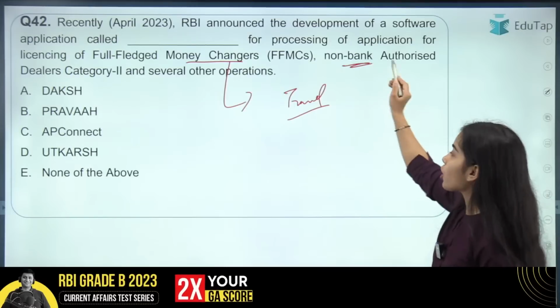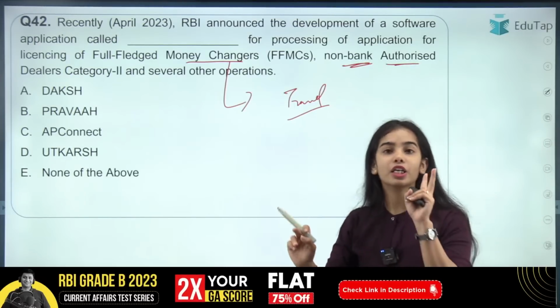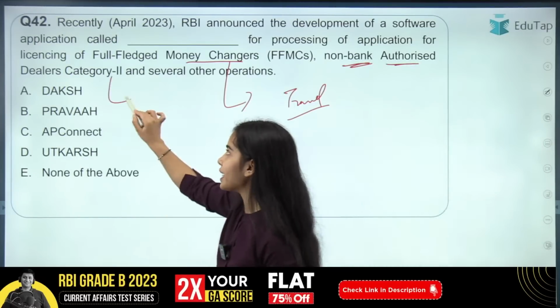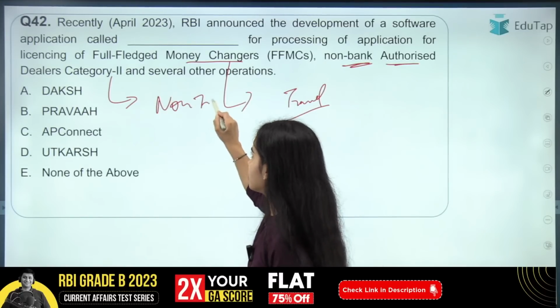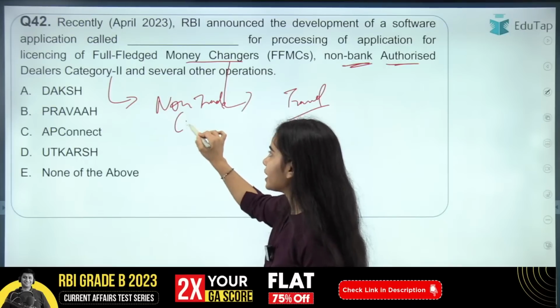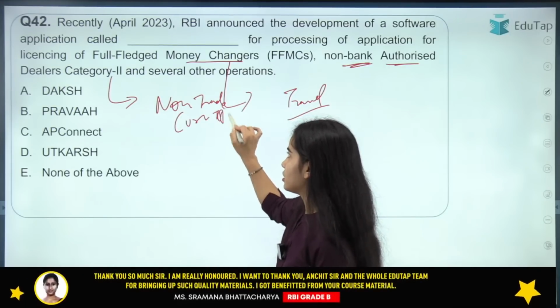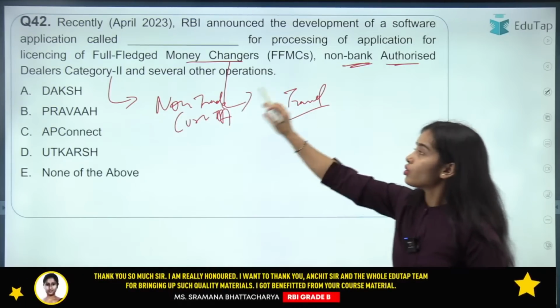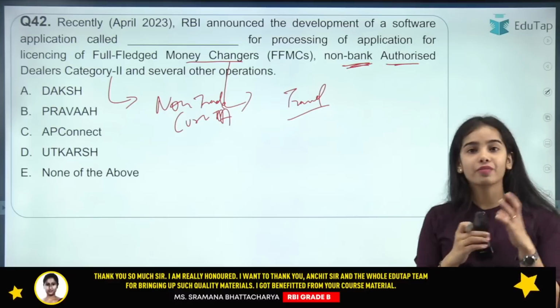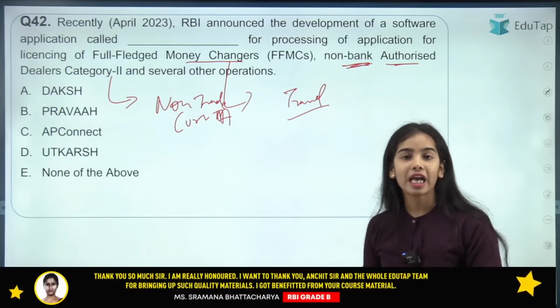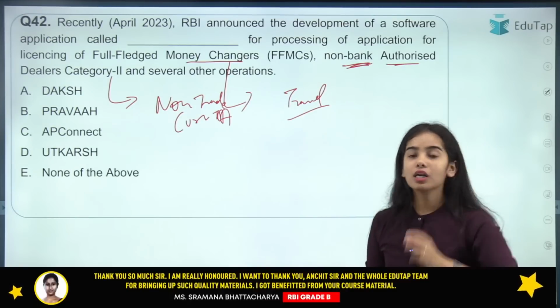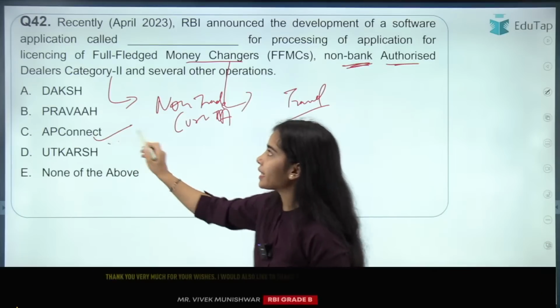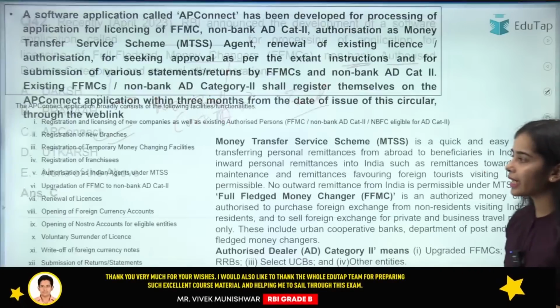The non-bank authorized dealers category 2 are the ones that can provide the foreign exchange for the non-trade current account transactions. Okay. So non-bank means banks are the ones that can directly connect with the RBI. For the non-bank authorized dealer category 2 and for the FFMCs, the app that is AP Connect has been launched. Okay. So AP Connect has been launched.